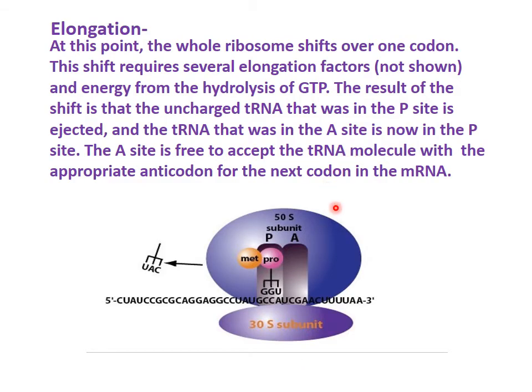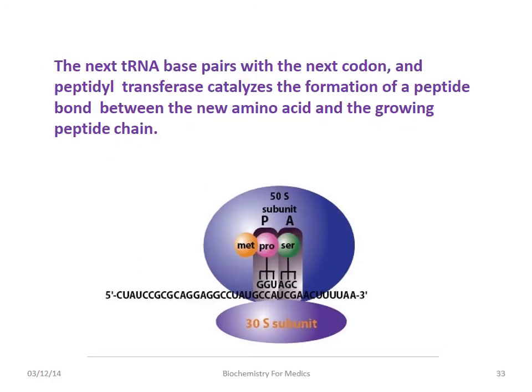So now here we have the diagram of prokaryotic elongation, but it is somewhat similar in eukaryotes also. So we see that methionine and proline have a peptide bond, and this proline which was in the A site now transfers to the P site. In this way it takes place, and the A site is now free again to introduce a new transfer RNA with a new amino acid. In this way the sequence elongates.